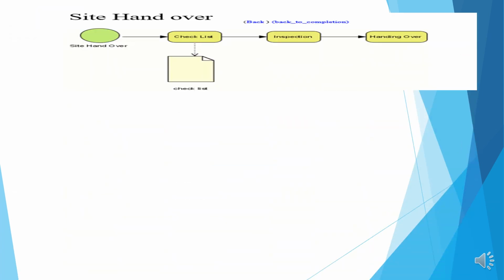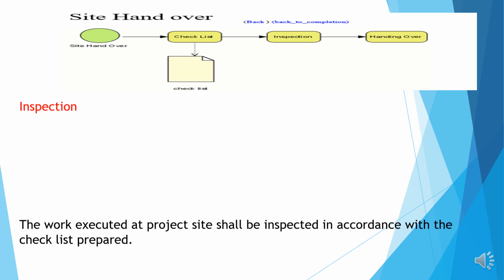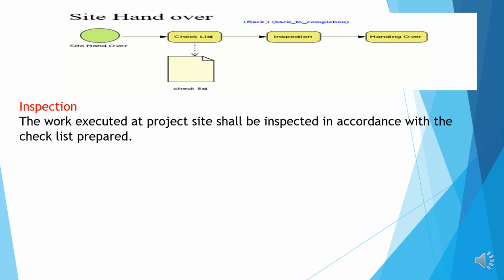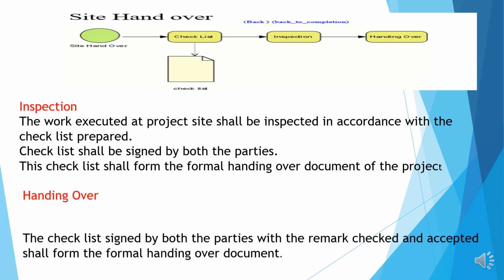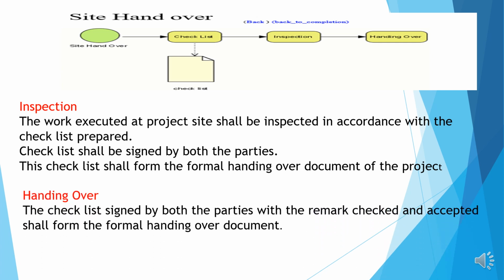Site handover, checklist, inspection, and then handing over. Inspection. The work executed at the project site shall be inspected in accordance with the checklist prepared at the site. The checklist shall be signed by both the parties, the client and the contractor. These checklists form the formal handing over of the project. Handing over. The checklist signed by both the parties with the remarks and accepted shall form an integral part of the handing over of the documents.